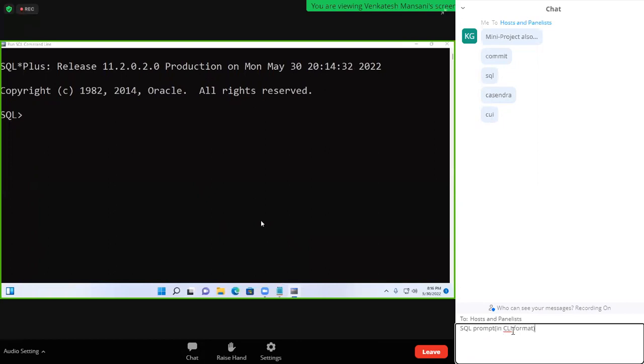Okay, different answers came in online also: database, application, SQL prompt, database, command prompt, application, SQL, structured query language, database.